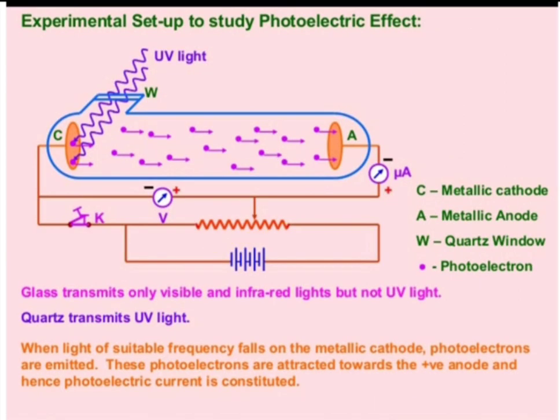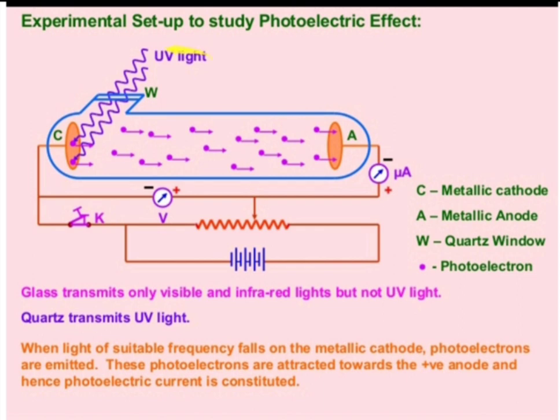Now see the experimental setup for the study of the photoelectric effect. Here a cylindrical shape is taken, where one is a cathode and another one is an anode. Here the cathode is a metal. C represents the cathode, and the cathode is a metal, that means a metallic cathode.